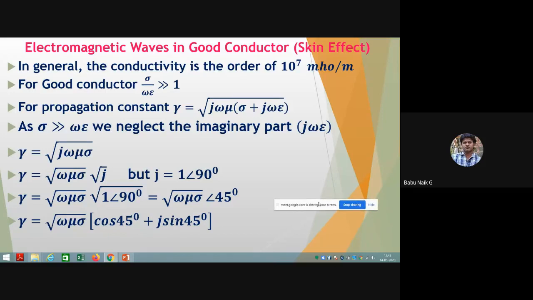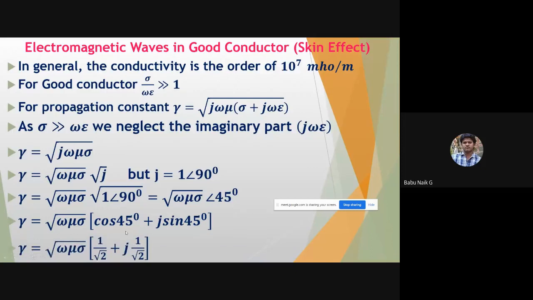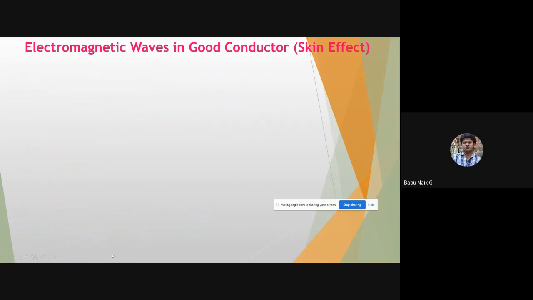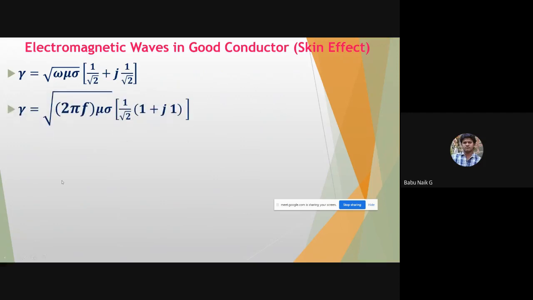Okay. And further, cos 45 is 1 by root 2 and sin 45 is 1 by root 2. So you can write imaginary term plus real term. Further, if we simplify this equation completely under the root, I'm writing omega as 2 pi f, radian per second, as a frequency, mu and sigma, over 1 by root 2. If I take common, 1 plus j into 1 here.